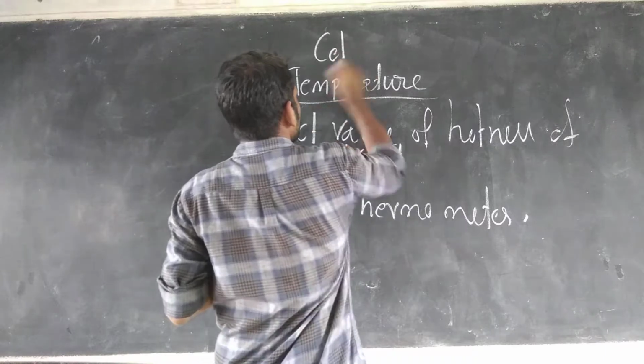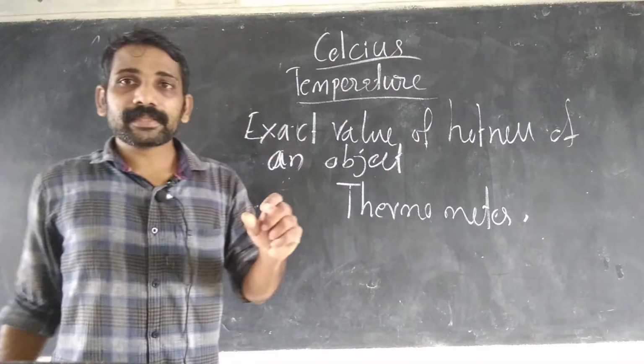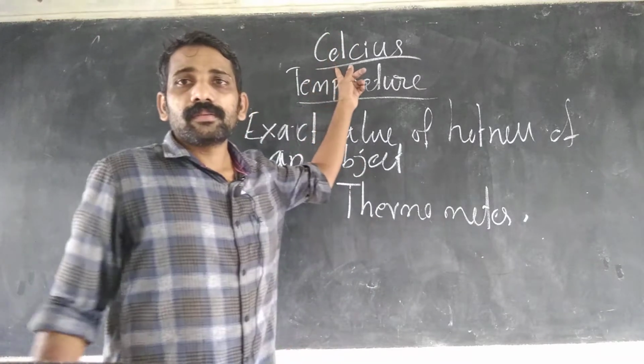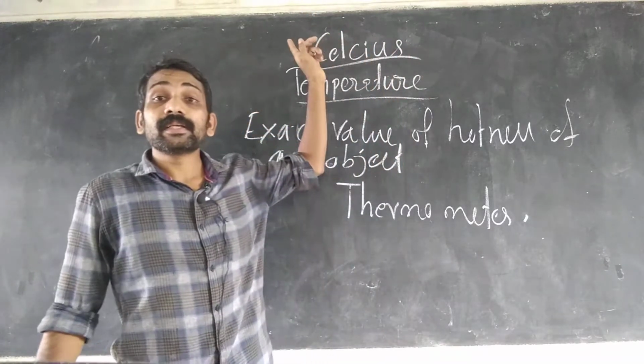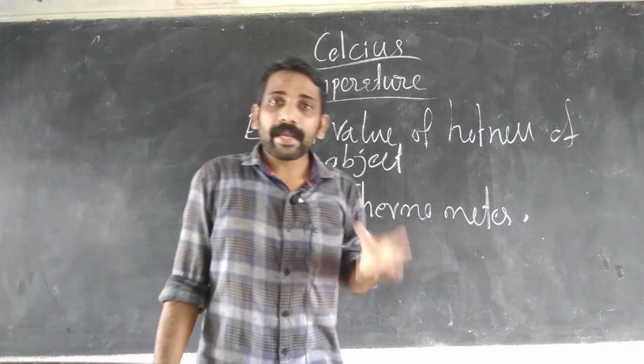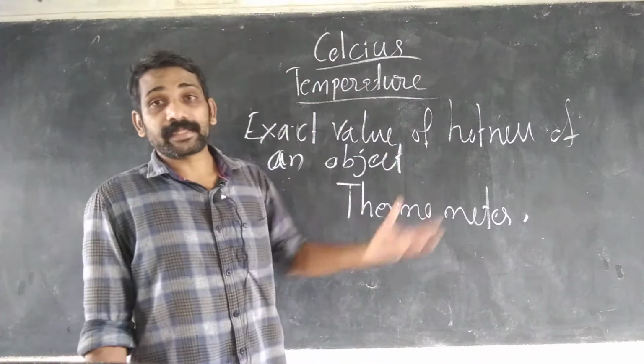Celsius was the scientist who made a scale. That scale is called degree Celsius.